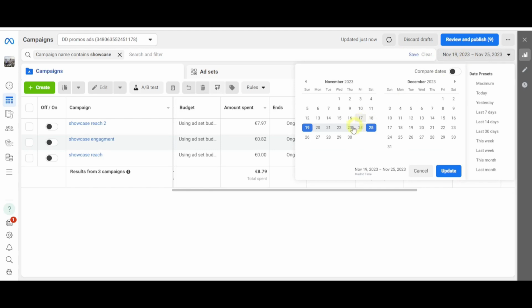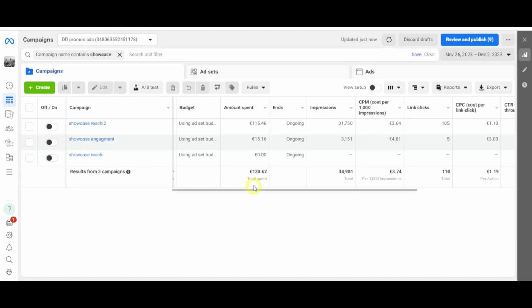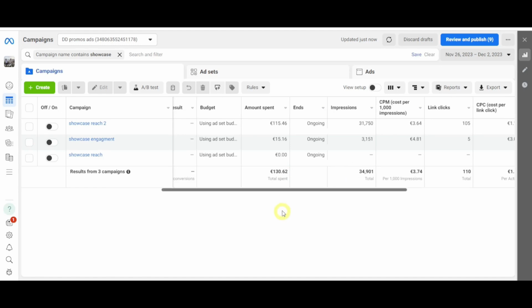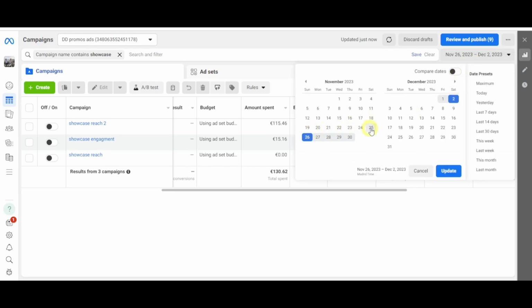If we then switch to the last week, that is, the week before the event, and update again, we'll notice that the largest expenditure occurred during this period. This approach is crucial when operating on a very limited budget. It's not practical to stretch the budget evenly across 2 weeks. It's generally more effective to spend minimally in the first week and allocate the majority of the budget to the last week, as people typically do not plan their activities well in advance. Historically, the last week has always yielded the highest number of sales in our practice.